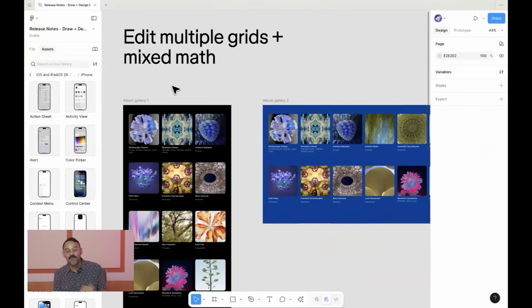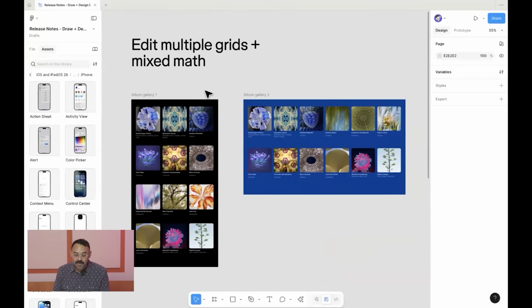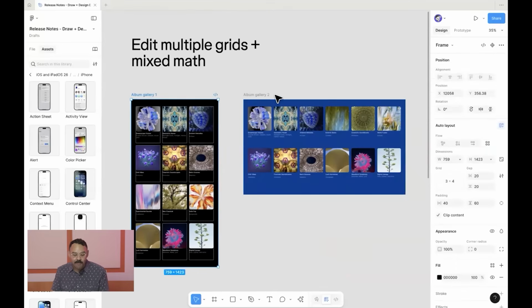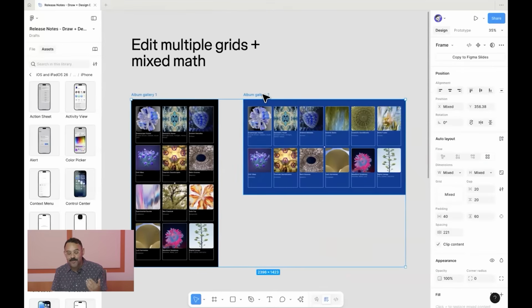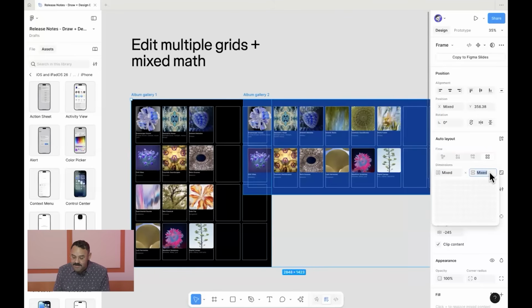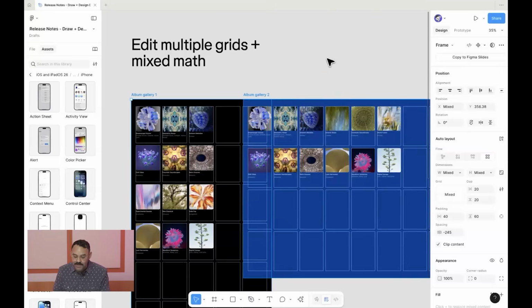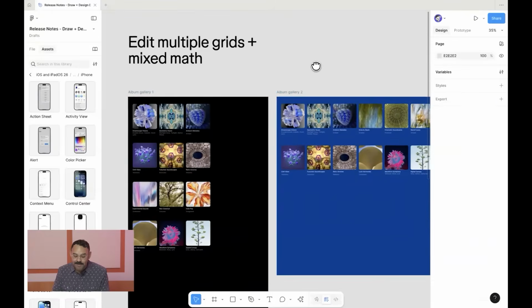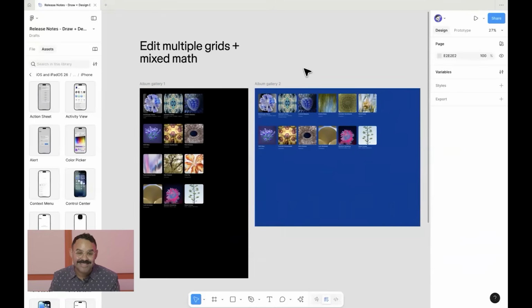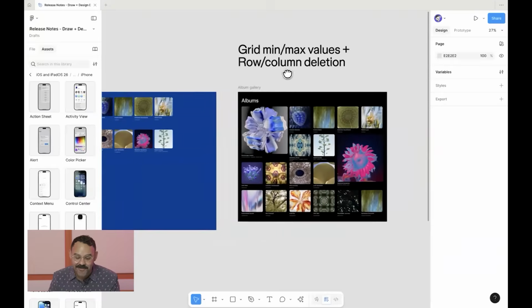Next, we're going to move on to grids. So this is something that we dropped recently where you can select multiple grids and you'll get this little mixed value panel. You can add to them at the same time. This is what we call mixed math. So if I was to add 2 columns, then come over here, and then to that mixed value, add 2 rows, we're basically able to edit both of those grids at the same time, even though they have different layouts.